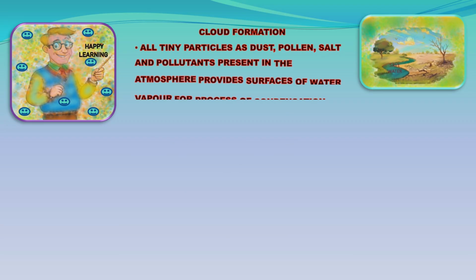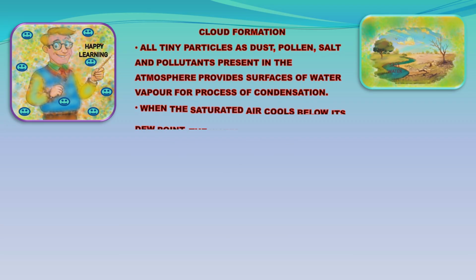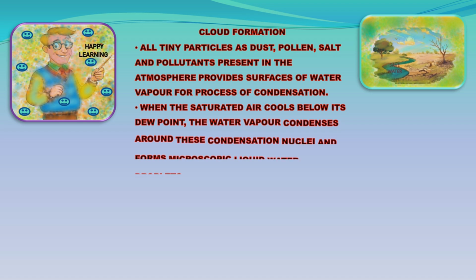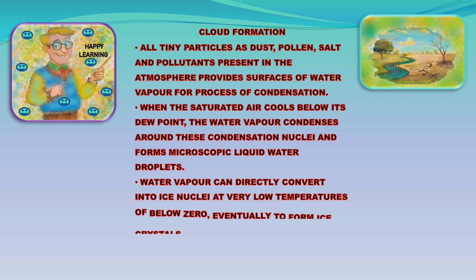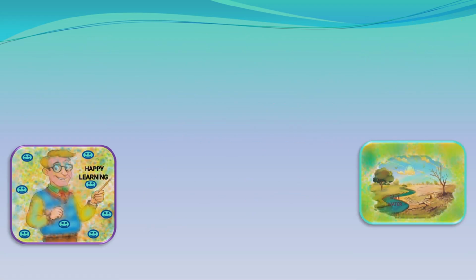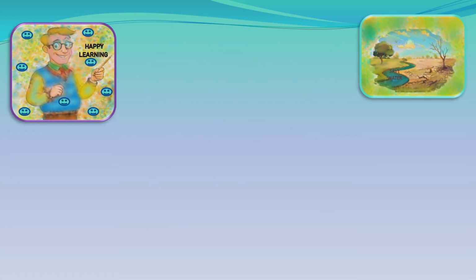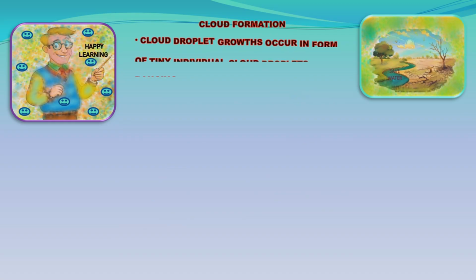All tiny particles such as dust, pollen, salt and pollutants present in the atmosphere provide surfaces for water vapor for the process of condensation. When the saturated air cools below its dew point, the water vapor condenses around these condensation nuclei and forms microscopic liquid water droplets. Water vapor can directly convert into ice nuclei at very low temperatures below zero, eventually forming ice crystals.